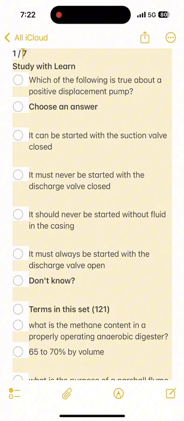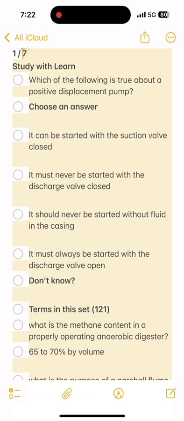What is the typical BOD removal efficiency in a primary clarifier? 20 to 50%. What does the F/M ratio represent? The food for the microorganisms flowing into the aeration tank, in lbs/day.